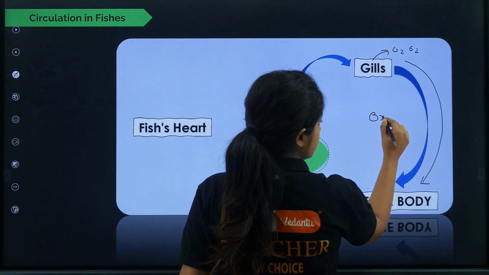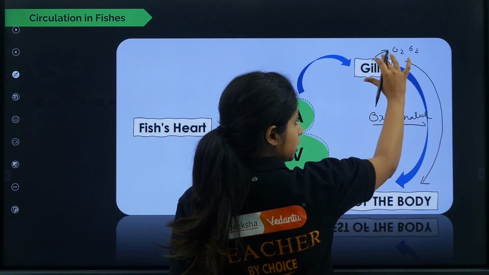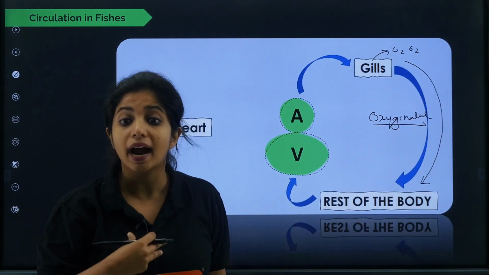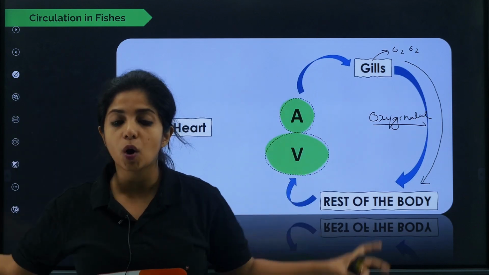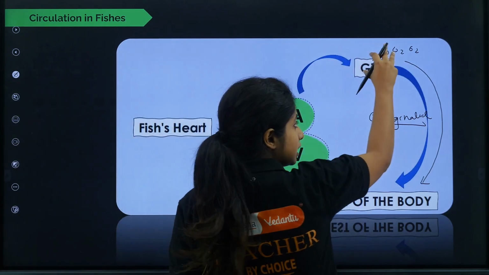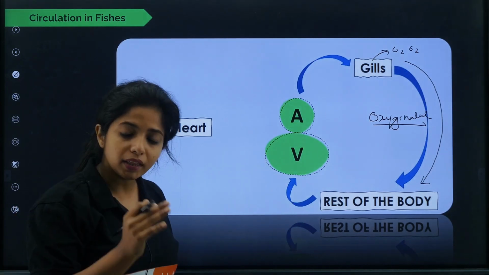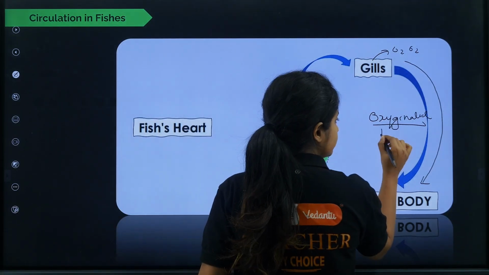What is this type of blood, children? This is oxygenated blood. Directly from the gills, it is going to the rest of the body. In the case of us human beings, we had lungs. Lungs were providing it to the heart. Heart was pumping around the body. But over here, gills are there, and gills are richly supplied with blood vessels. So in the blood vessels, you get lots of oxygen. So now you have oxygenated blood.